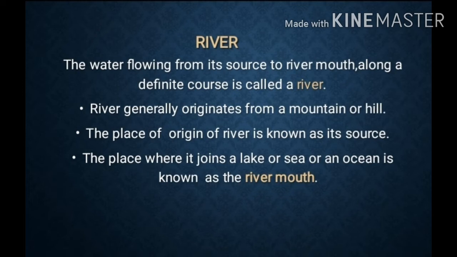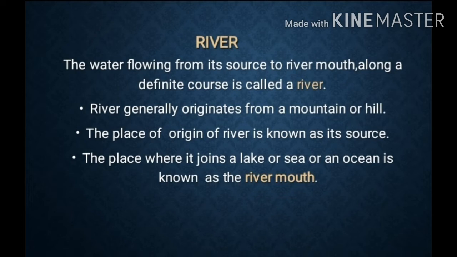The first landform that we are going to see is the river. The water flowing from its source to the river mouth along a definite course is called a river. A river generally originates from a mountain or hill.